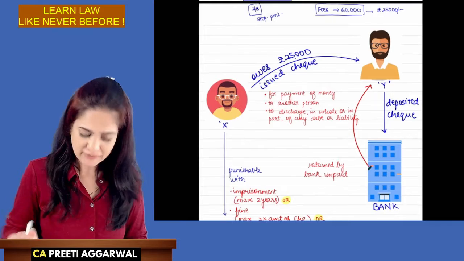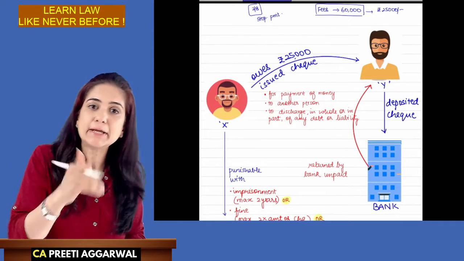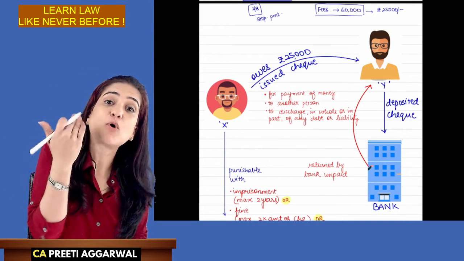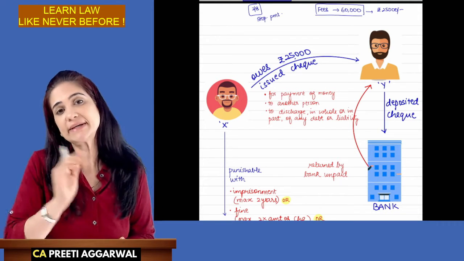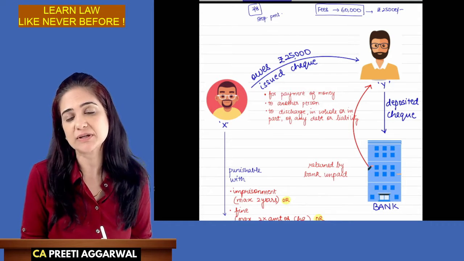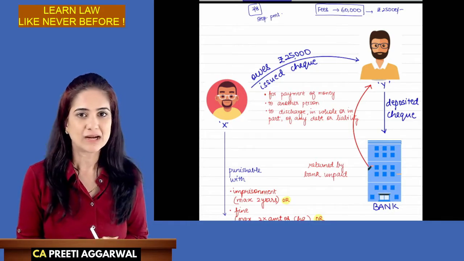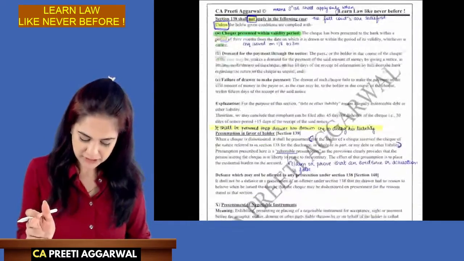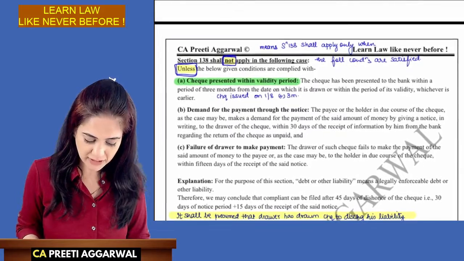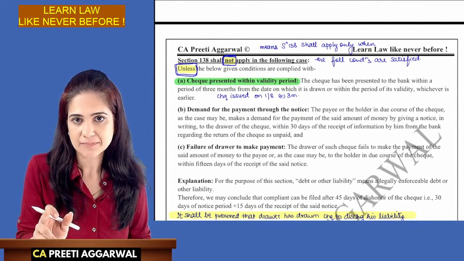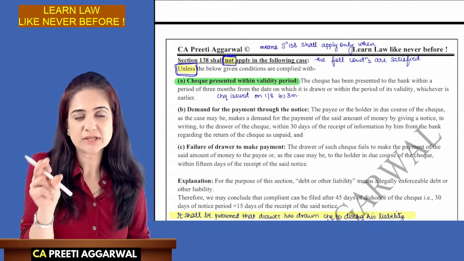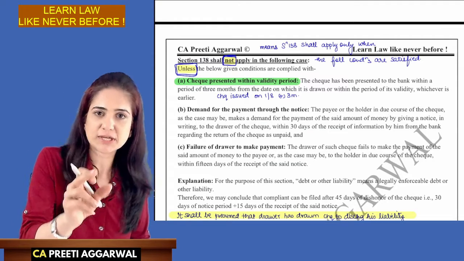Now let's say that Y is very lazy. He deposited the check after 4 months. Check got dishonored due to insufficiency. Now can he take action under section 138? You can take action under 138 for dishonor only when you have deposited the check in 3 months' time. So in those 3 months, if the check is dishonored due to insufficiency, section 138 will apply.